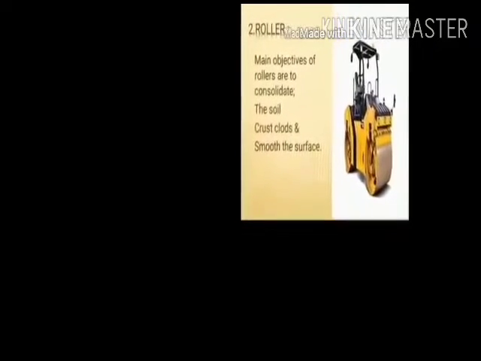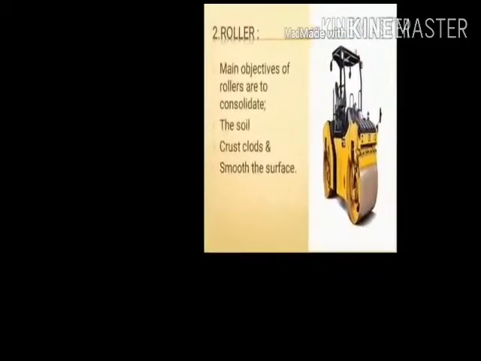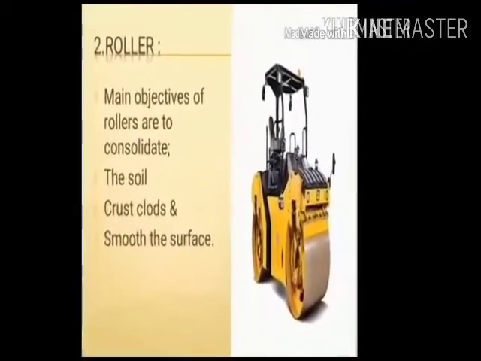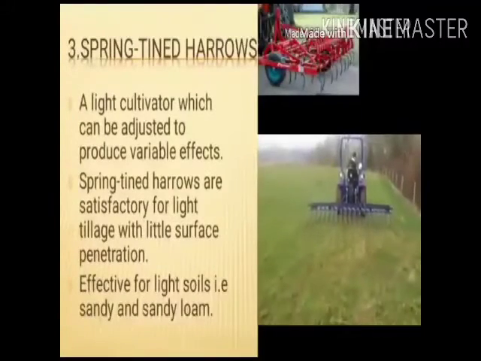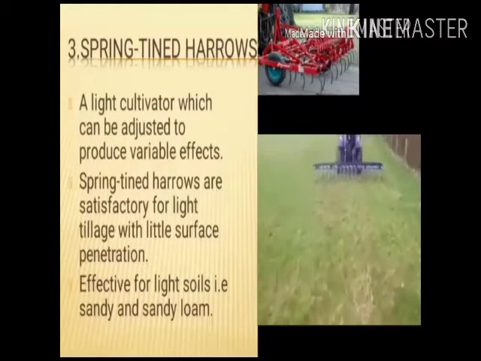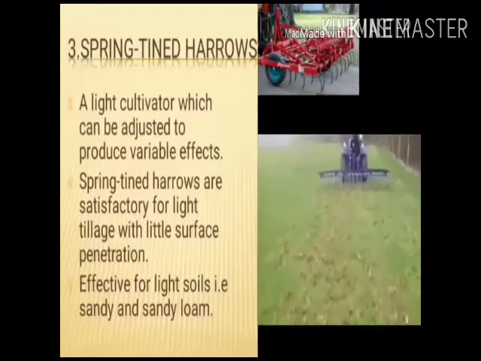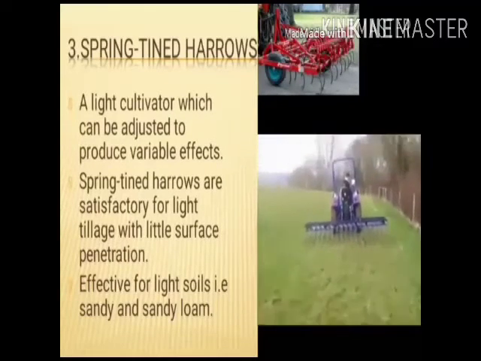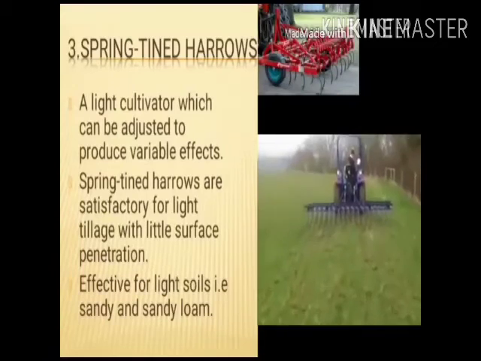Number 2, roller. Main objectives of rollers are to consolidate the soil, crush clods, and smooth the surface. Number 3, spring-tined harrows. A lighter cultivator which can be adjusted to produce variable effects. Spring-tined harrows are satisfactory for light tillage with little surface penetration, effective for light soils, that is sandy and sandy loam.